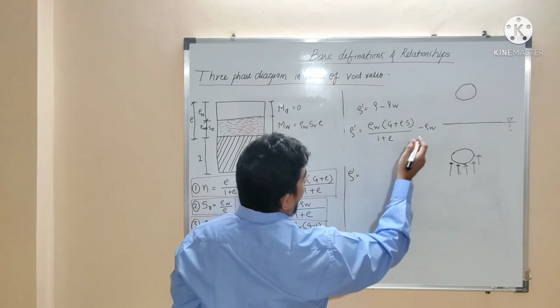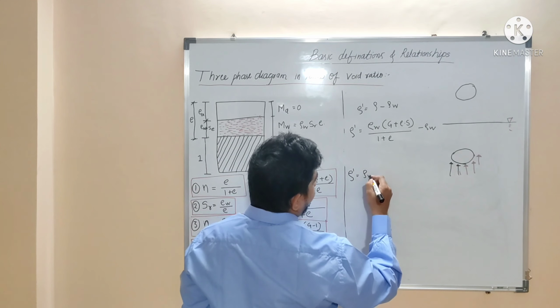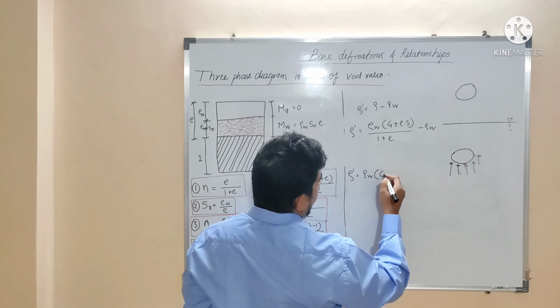Okay, so I take rho W common. What will be inside?